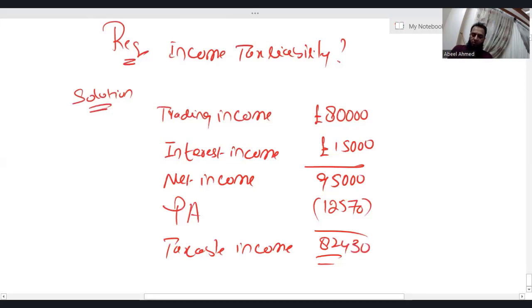Taxable income is 82,430. By looking at 82,430, you can easily decide this individual is a higher rate taxpayer, and whoever is a higher rate taxpayer gets nil rate band of 500 for the saving income. 82,430 is exceeding the basic rate band, so this individual is simply a higher rate taxpayer, because the total taxable income is exceeding basic rate band, but it is not exceeding higher rate band.